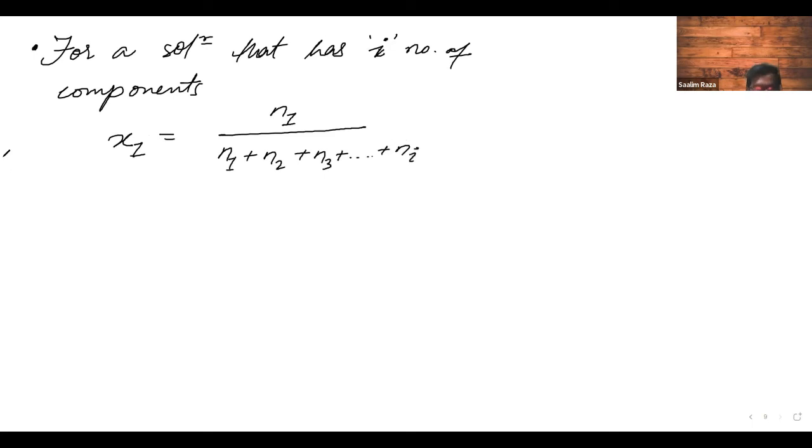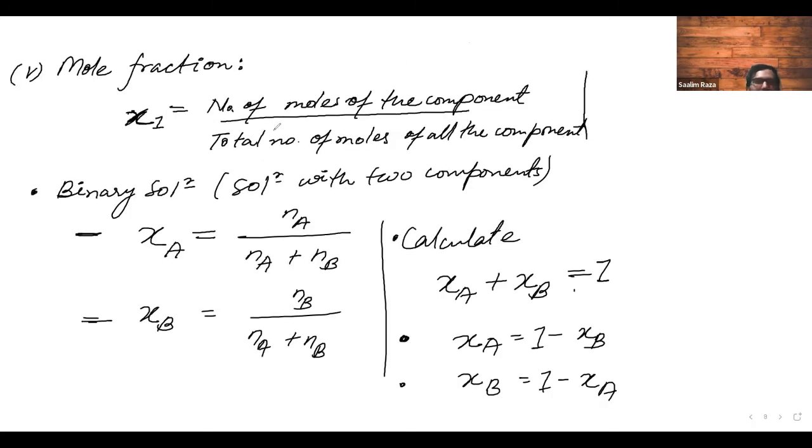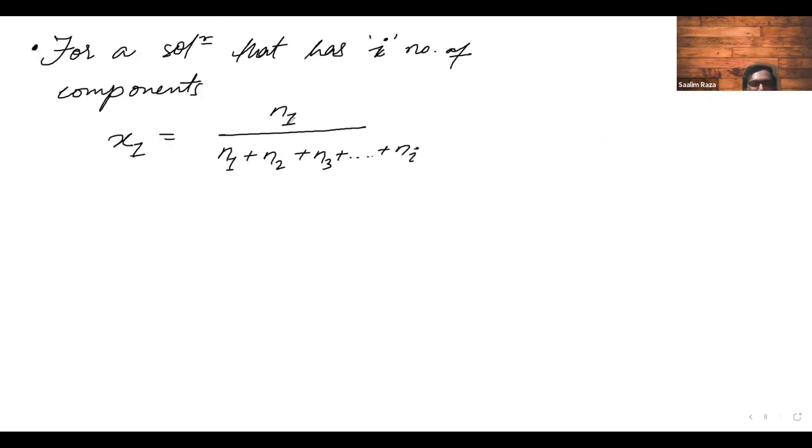So if we have so many, I mean not only one, for example, take your tea. Tea does not have only two types of components, it has many components. So if you want to derive or calculate the mole fraction of each and every component in tea, you have to use this kind of formula. And this formula is also in accordance with this particular definitive formula, right? Number of moles of the component upon total number of moles of the components. Same formula we are writing here.